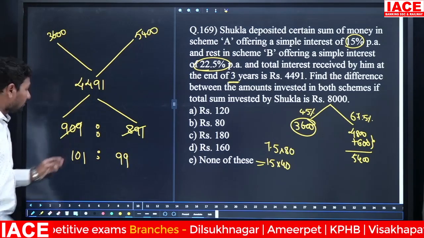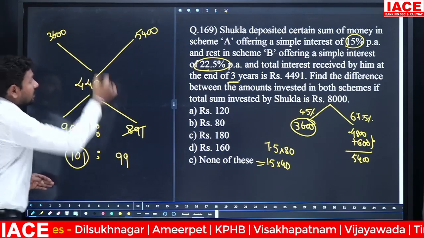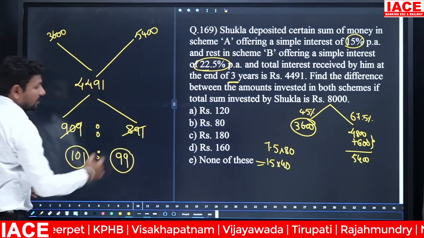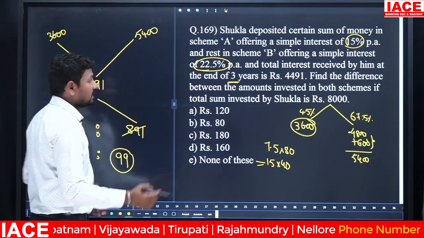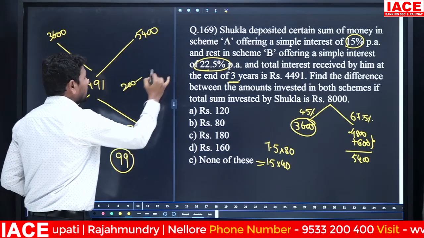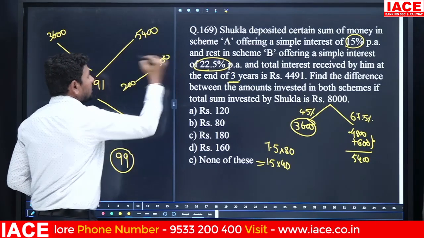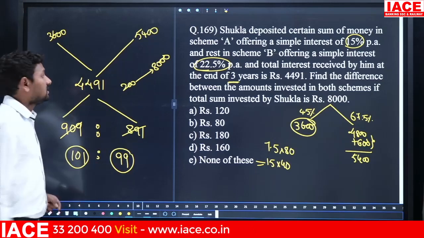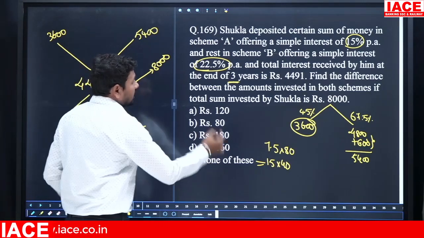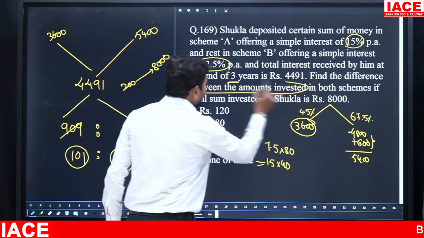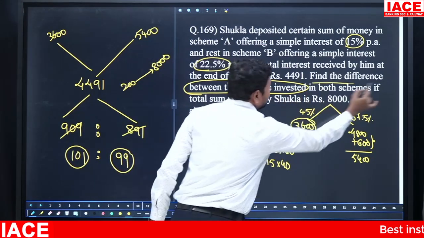Here the first part of the investment is 101 parts. The second part of the investment is 99 parts. 101 plus 99 gives a total of 200 parts. 200 parts is equal to 8,000 rupees. The question is what was the amounts invested by them? We need the difference. Find the difference.